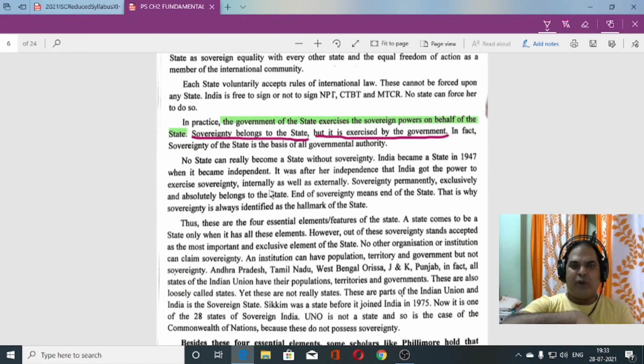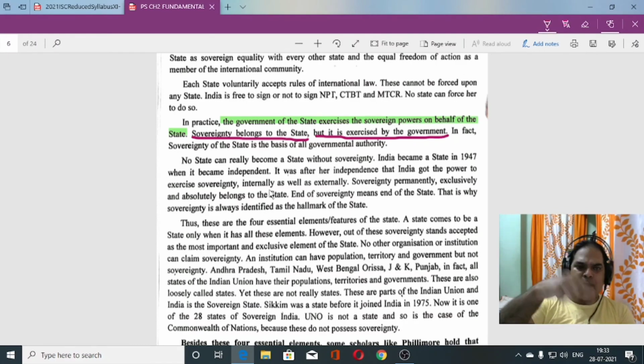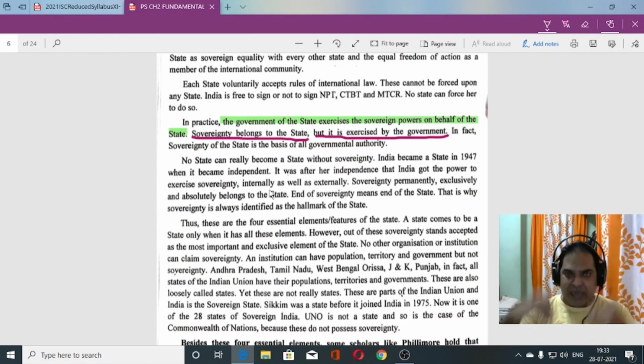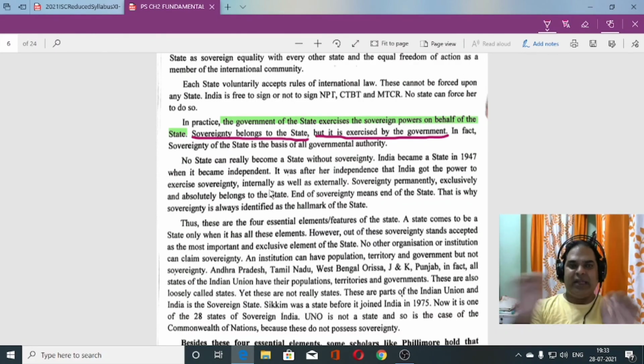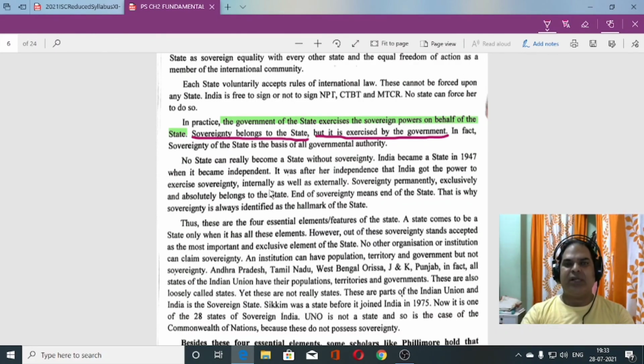No, my dear, because we had a territory, population also was there, government also was there, but that government was not our government. Okay, and the power to run the country was not in the hands of the Indians, that was in the hands of the foreigners, that is the British government. That is why India was not a state. That is why in 1950 India was declared completely as a sovereign country.